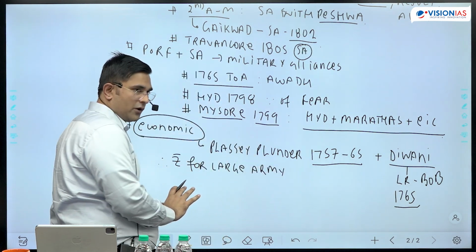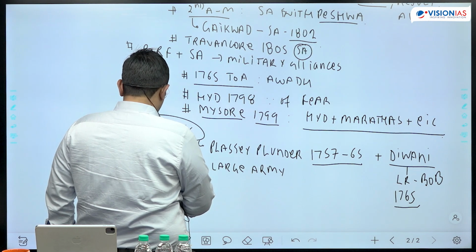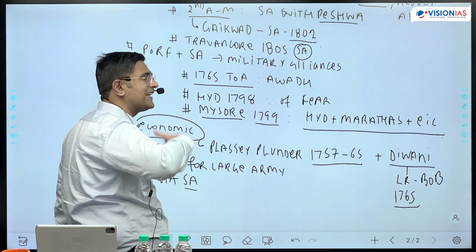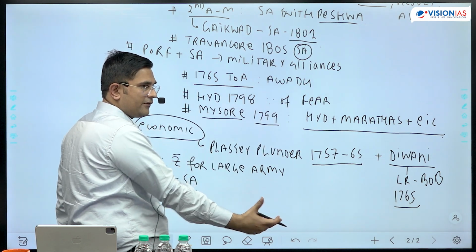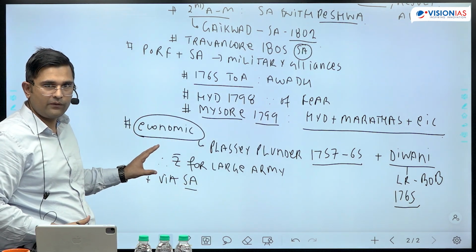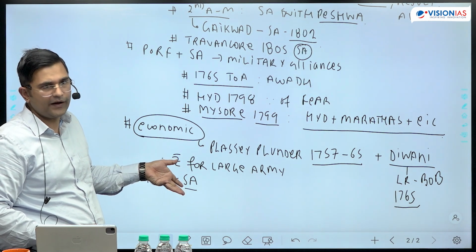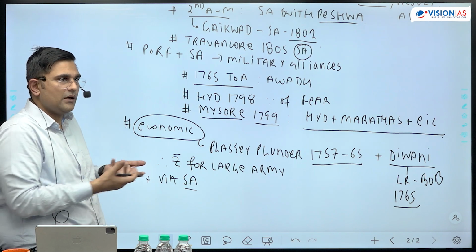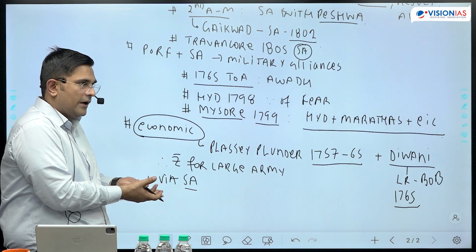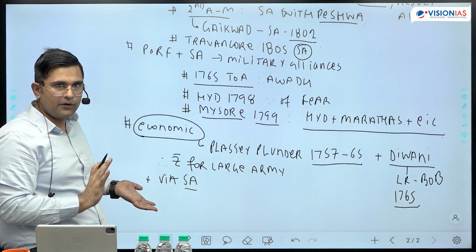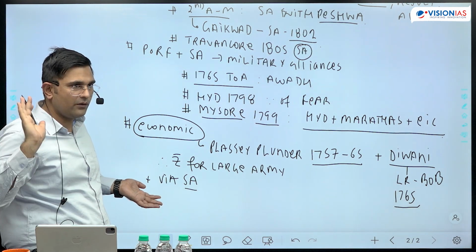And plus, in general, you can mention, via subsidiary alliance, you are maintaining an army at the expense of the Indian states. So therefore, this is an economic perspective. Here, talk about subsidiary alliance only from an economic perspective. कि मेरा कुछ खर्चा नहीं आ रहा, I am not required to spend any money, but my army is maintained under subsidiary alliance, because the Indian state used to pay for it.